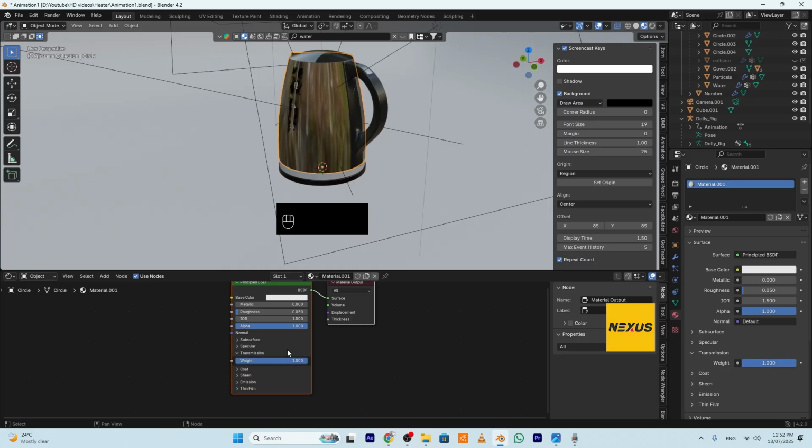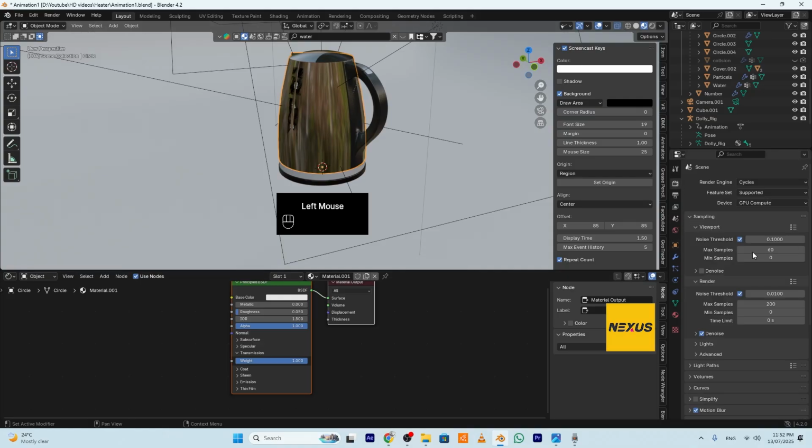Okay, then I will go to the render tab. Be sure that it's in Cycles and GPU compute. Make the maximum samples 300 or 200.